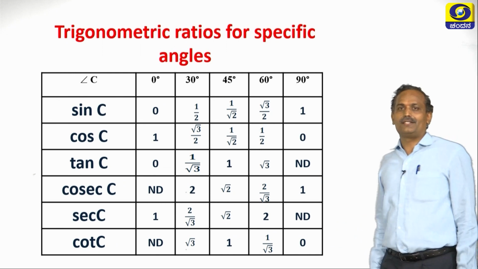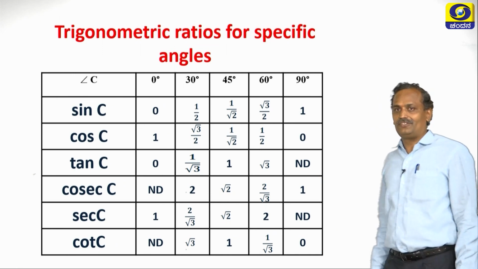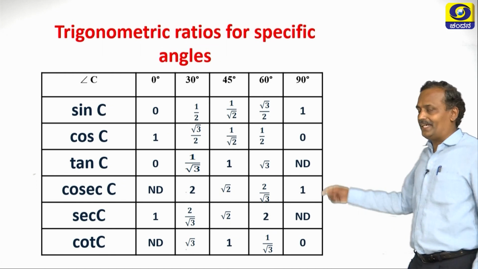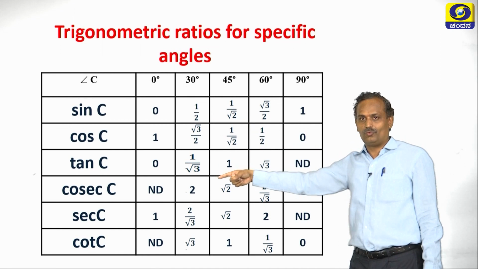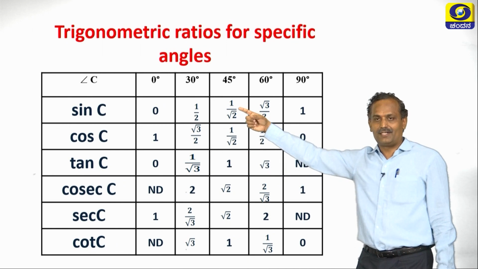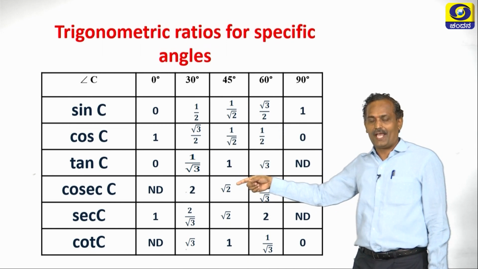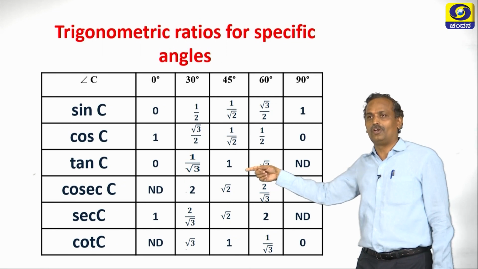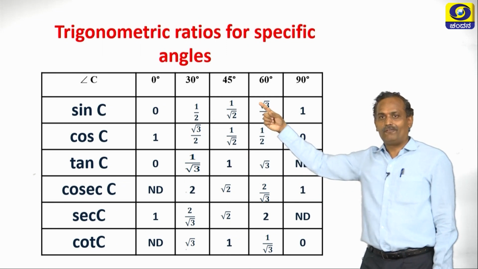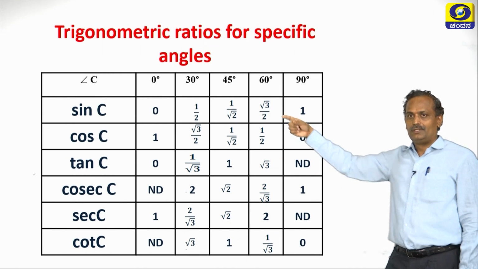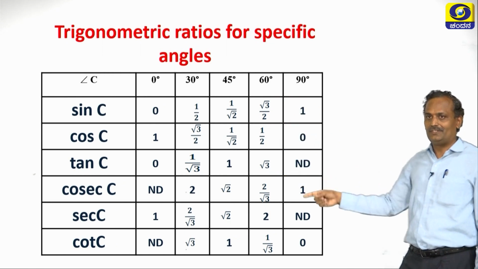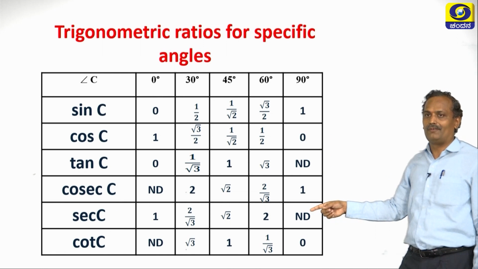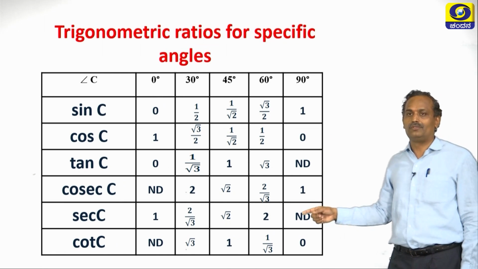So let us take secant C now. Secant 0 degree is 1. So secant 30 is 2 by root 3. I am taking the inverse of the values of cosine. Secant 45 is root 2. Secant 60 is 2. Secant 90 is not defined because it is 1 by 0.